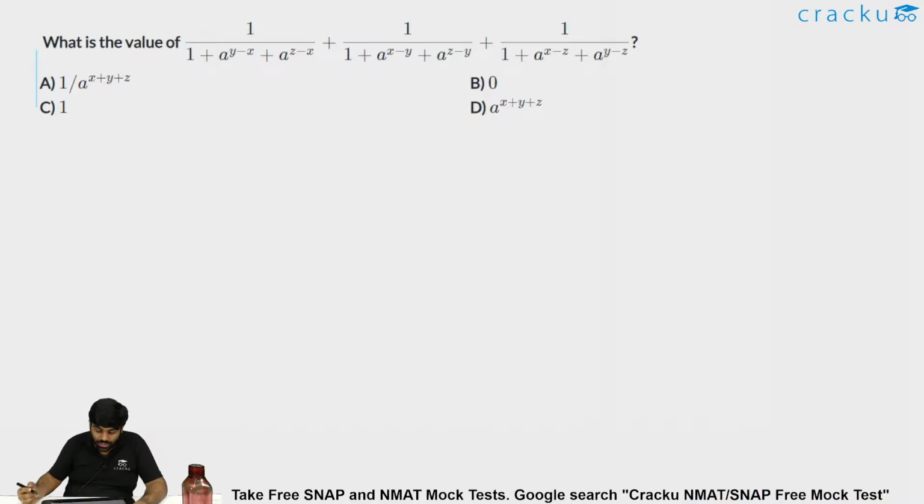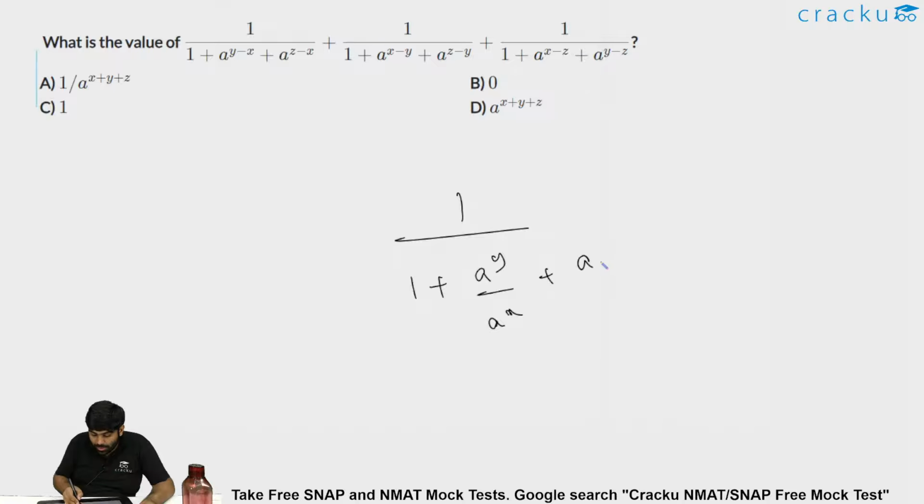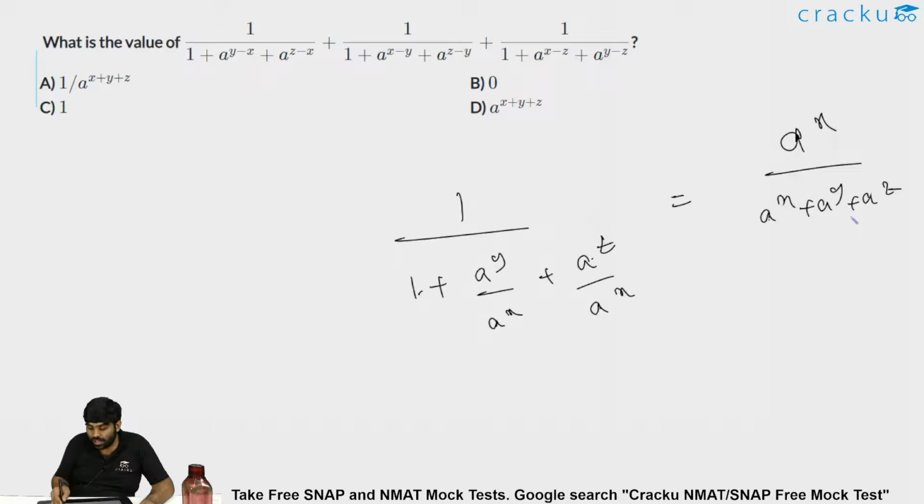Now let me solve this question. What is the value of 1 by a power y minus x plus 1 by a power z minus x, and this is 3 terms? This is very simple. What is a power y minus x? A power y by a power x, plus what is a power z minus x? A power z by a power x. So this is nothing but a power x by a power x plus a power y plus a power z, because having the denominator common, this can be written as a power y plus a power z by a power x. A power x plus 1 is there, so that is nothing but a power x plus a power y plus a power z divided by a power x. So a power x can be taken to the numerator, you get this.